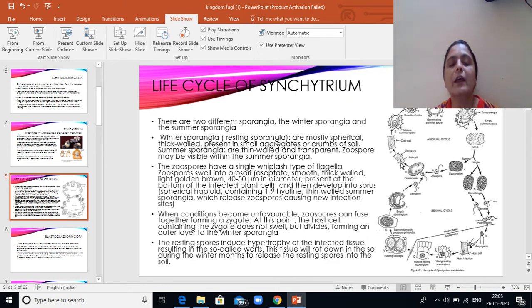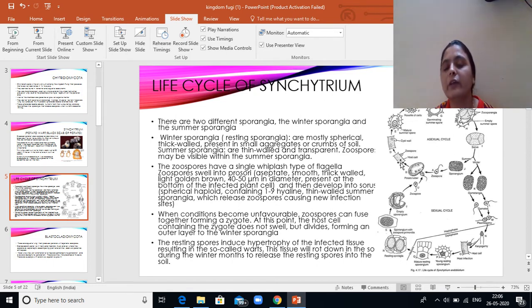So as we can see, there are two different types of sporangia, the winter sporangia and the summer sporangia. Winter sporangia are the resting sporangia and they are generally spherical. They are present as small crumbs in the soil. They can survive in the soil because they have a thickened wall. Summer sporangia, whereas, are thin walled and transparent. Zoospores can even be visible inside the summer sporangia.